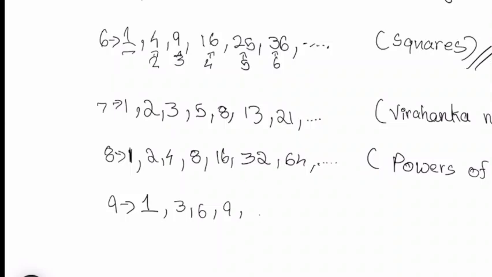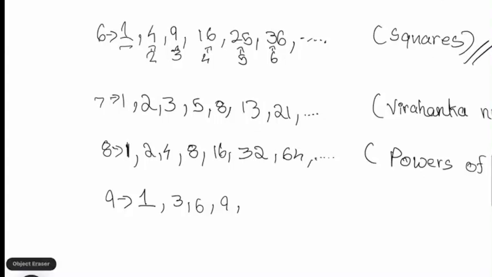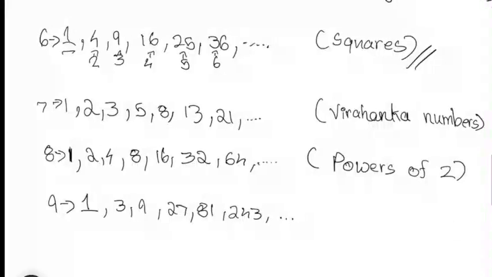Then 9 threes are 27. You won't have 6, because we are writing powers of 3, and 6 is not a power of 3. So 9, then 27, then 81, then 243, then it continues. These are the powers of 3.